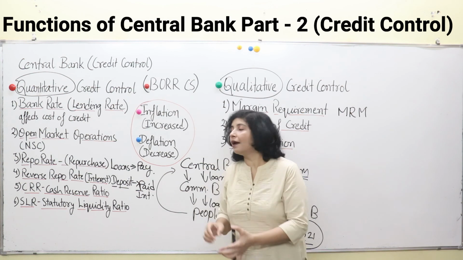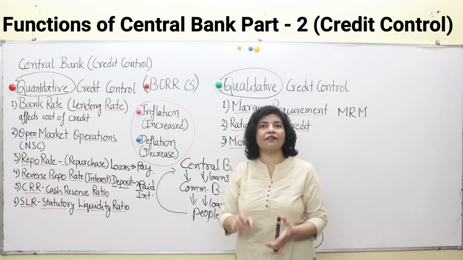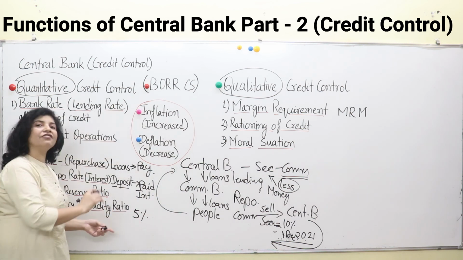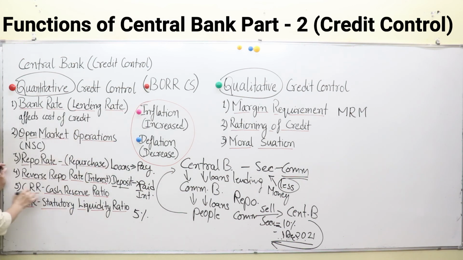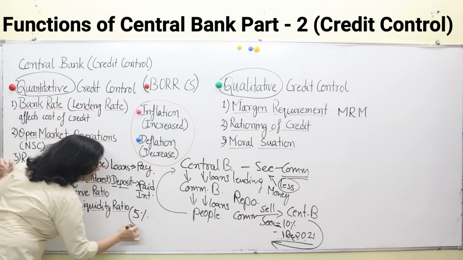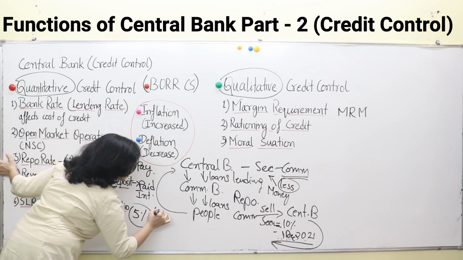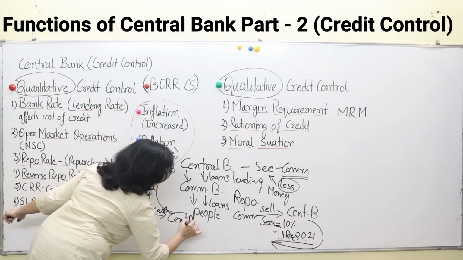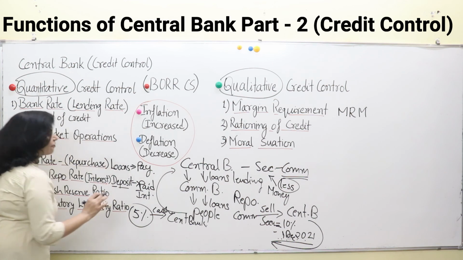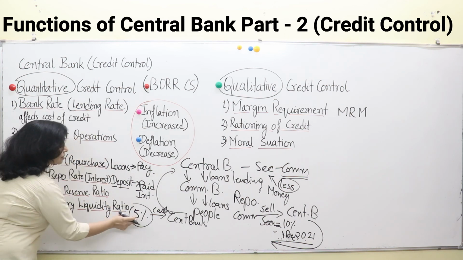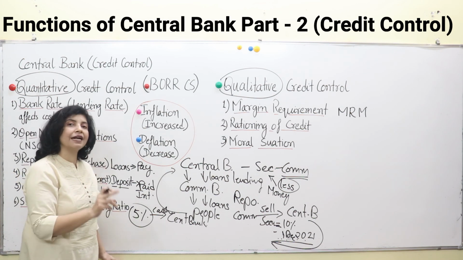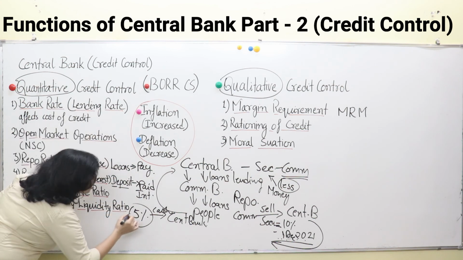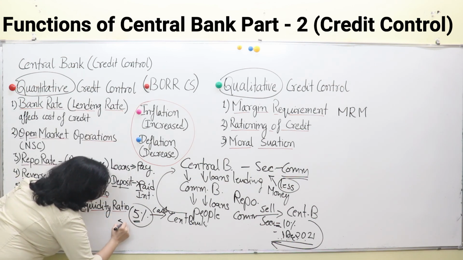the central bank. Suppose cash reserve ratio in our economy is 5%. It is decided between 3 to 5%, and this percentage of money has to be deposited in the form of cash with the central bank. Our central bank is RBI. So, take for example SBI, if cash reserve ratio is decided, it is basically decided by the central bank only,